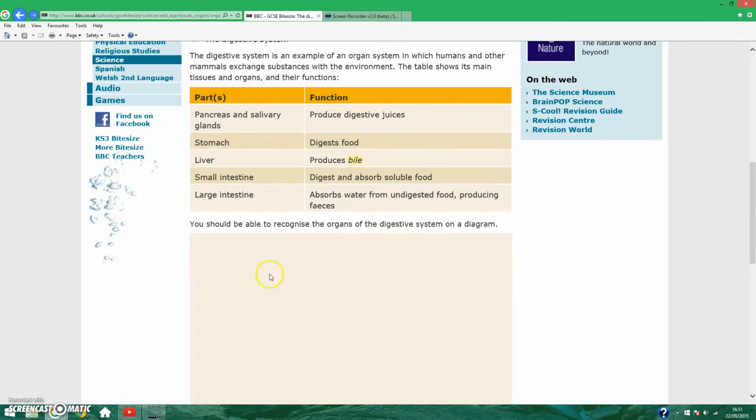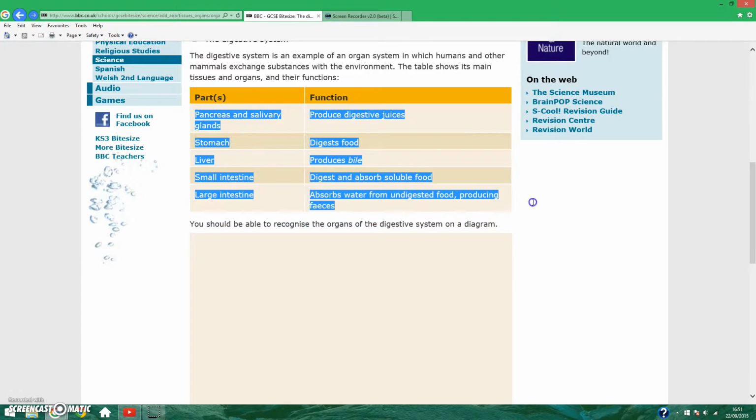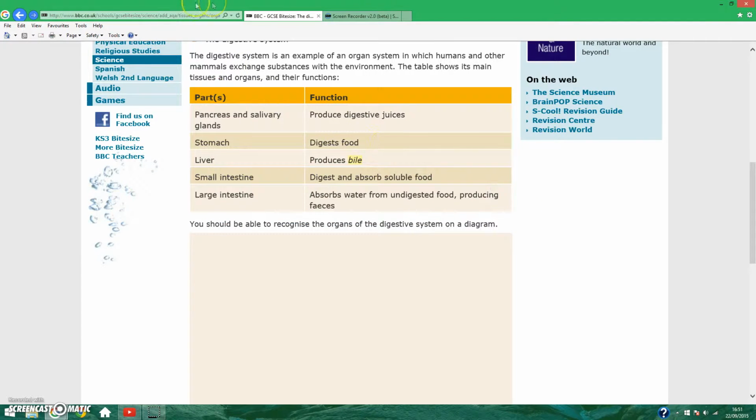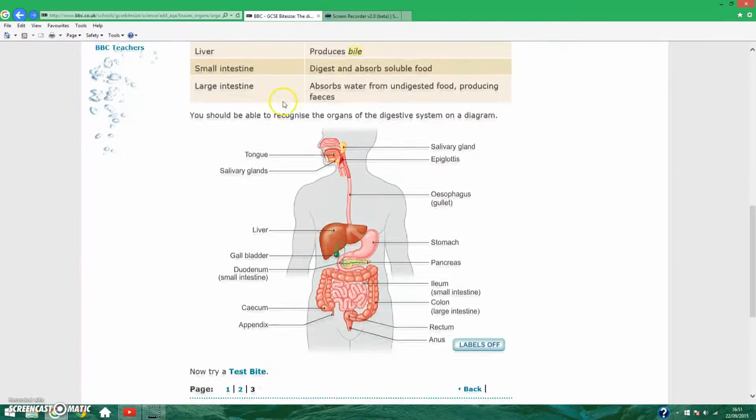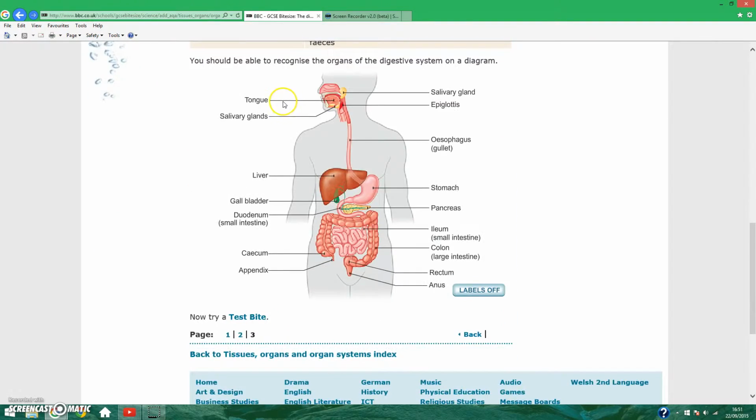I memorised all of these. I knew what all of them did, and it didn't come up in my exam this year. So that almost definitely implies that it's going to come up this year for you guys.